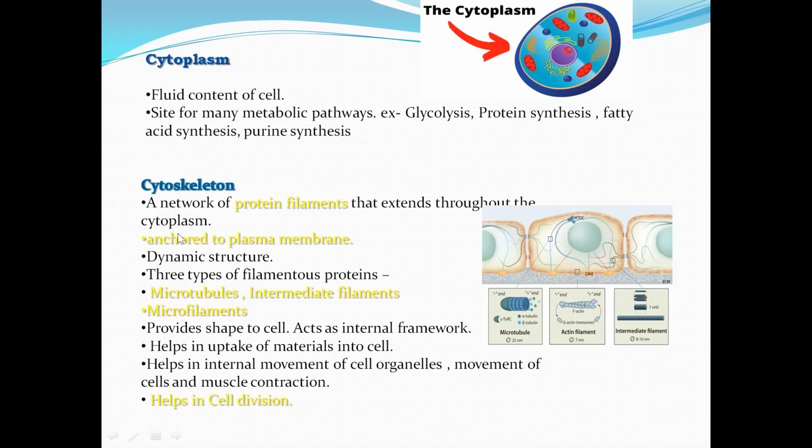The next one is the cytoskeleton. It is a network of protein filaments that extends throughout the cytoplasm and anchors to the plasma membrane. It is a dynamic structure, and three types of filament proteins are involved in its formation: microtubules, intermediate filaments, and microfilaments. These are the three elements of the cytoskeleton. It gives shape to the cells because it strengthens them. It is a thread-like structure, and it is also anchored to the plasma membrane.